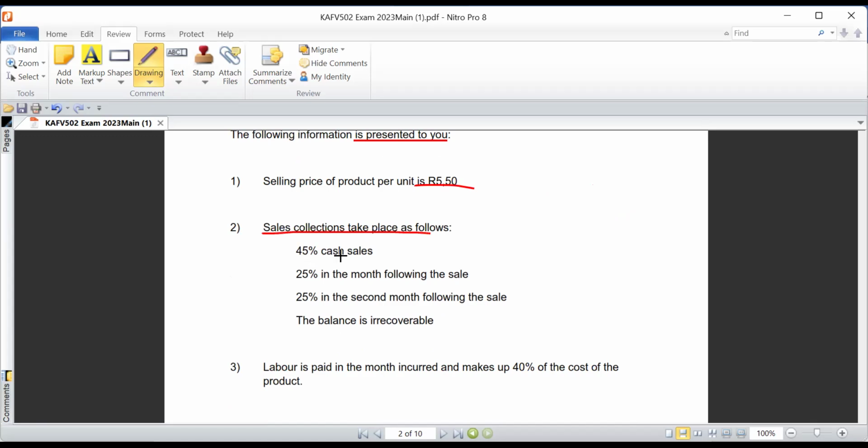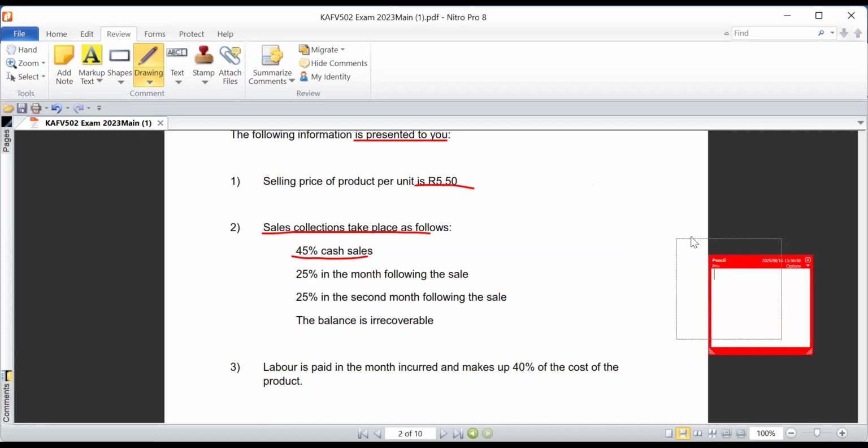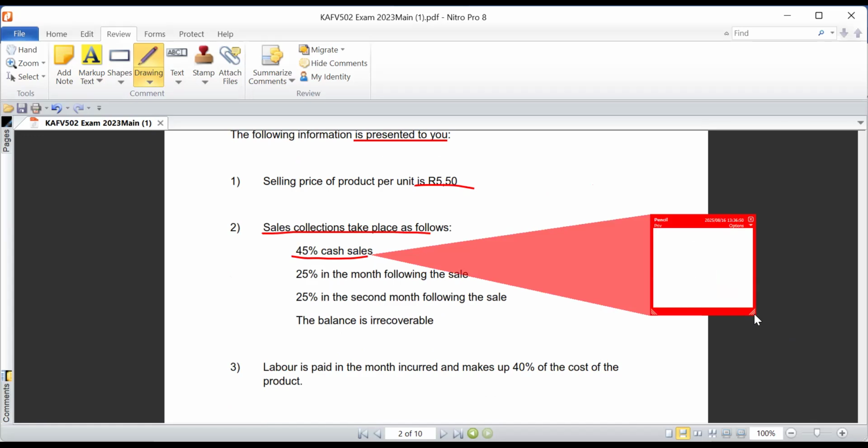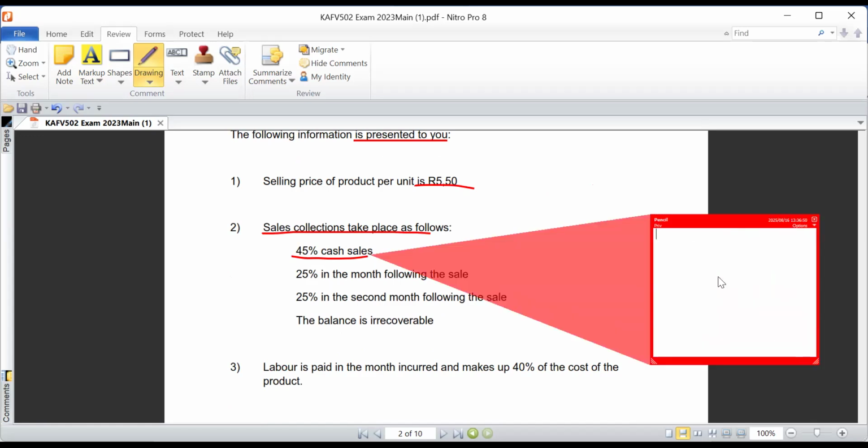So 45% is cash sales. Let me highlight this. They're saying 45% is cash sales, so that tells me that the rest would be credit sales, meaning the 55% is credit sales.